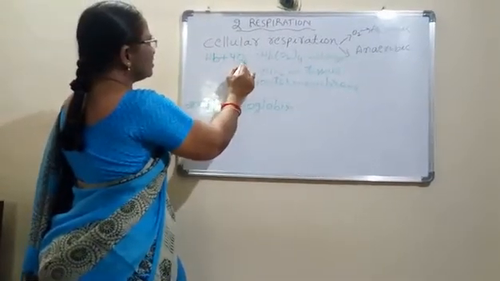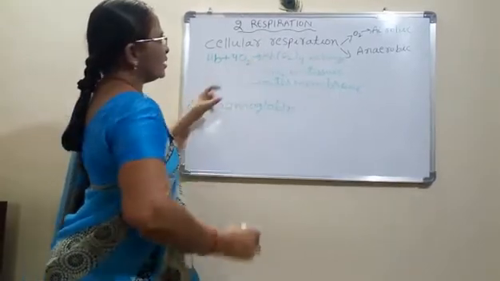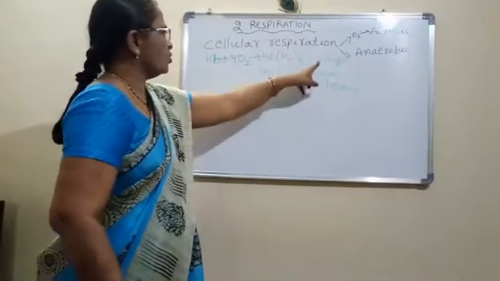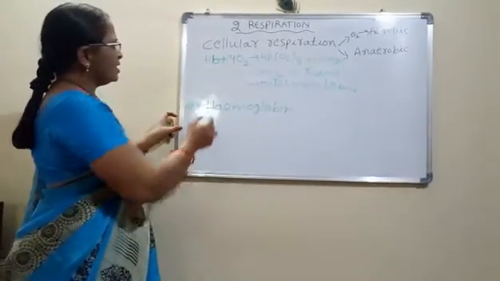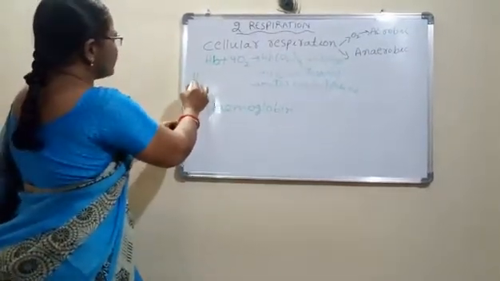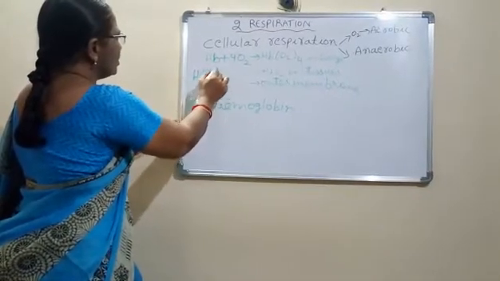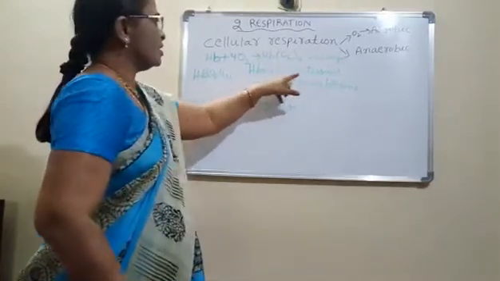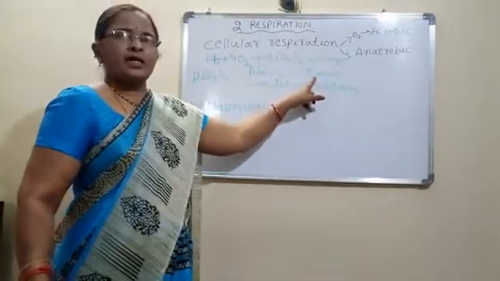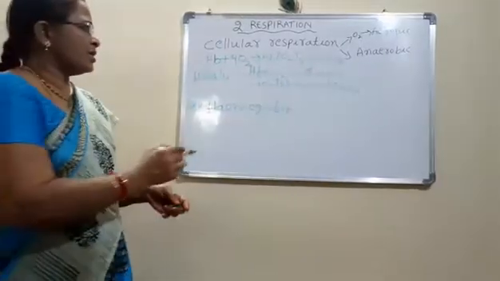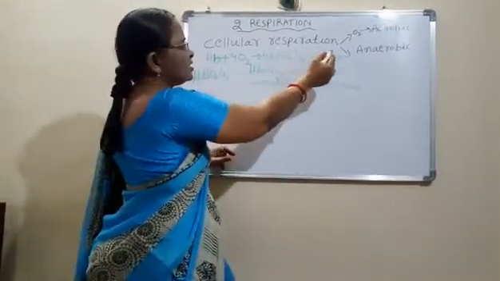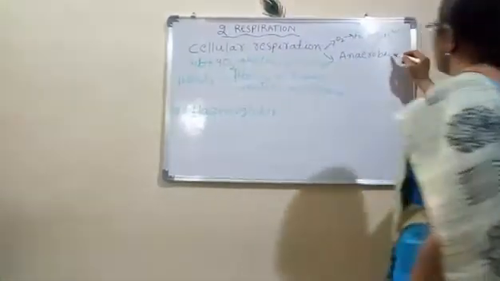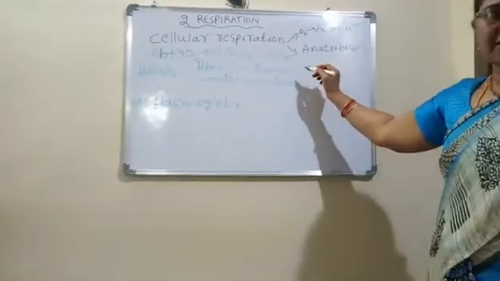Hemoglobin plus oxygen becomes hemoglobin oxide, that is oxyhemoglobin, in lungs, and here this becomes hemoglobin plus oxygen in tissues. Understood, children? And after this we can discuss the two types of respirations, aerobic as well as anaerobic respirations.